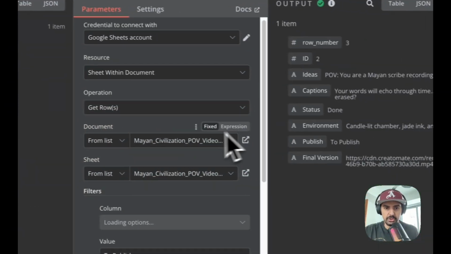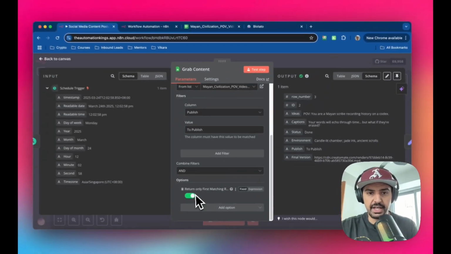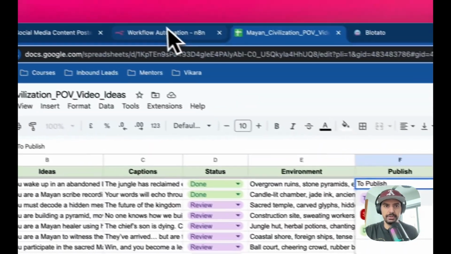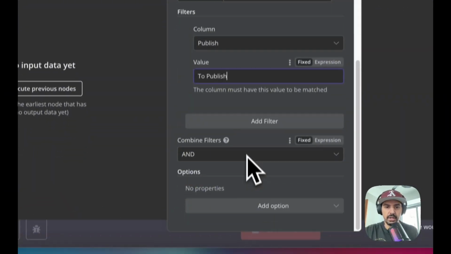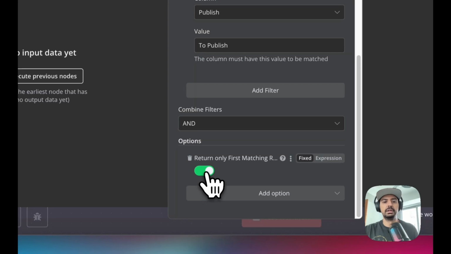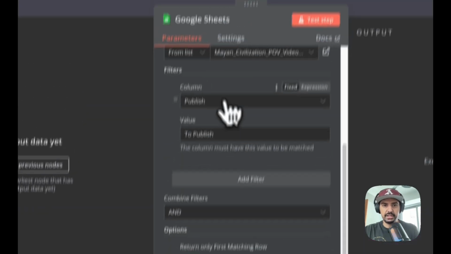I think there's one more thing we need to do in here, and that's to return the first matching rows, okay? Otherwise, it's just going to keep running forever. So if I go back into the build, add an option, return first matching rows, and then we want to check that and then just rename this, okay?